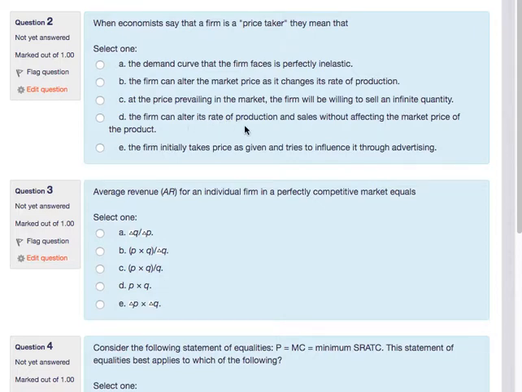The firm can alter its rate of production and sales without affecting the market price of the product. That's what we mean. If the firm decides to produce more or less, they don't have any power over the price. They're such a small player that they're a price taker, so no influence happens. The firm initially takes a price given and tries to influence it through advertising. They're such a small player. It's a homogeneous product. No differentiation allowed in this market structure. Therefore, you cannot use advertising to your advantage because you're selling something that people see as completely identical to what your competitors, or what the other firms, are selling. So that's not the answer either. So we have here D as being the answer.